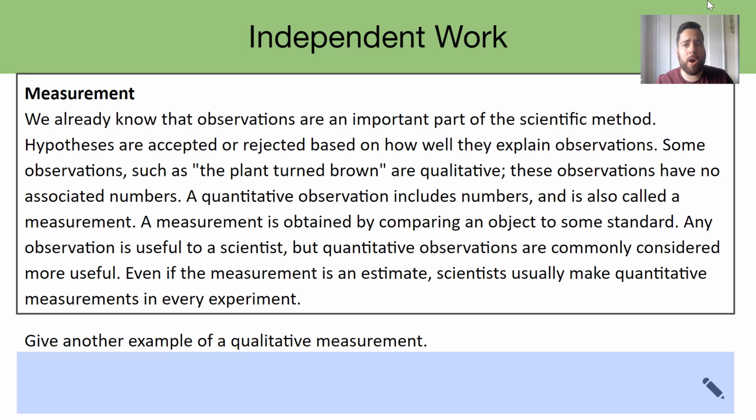Quantitative observations are generally considered more useful to scientists, even if they're an estimate, because scientists usually make quantitative measurements in every experiment that they do. So let's try to think about some examples of qualitative measurements. Again, qualitative are not quite as useful as quantitative, right? They don't have any physical quantities associated with them.